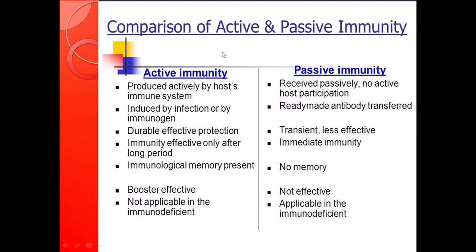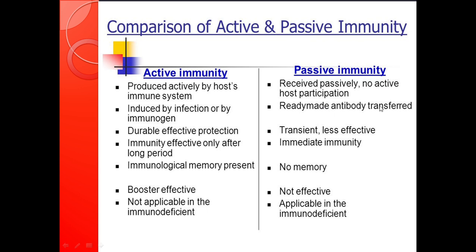Here is a comparison between the active and passive immunity. Active immunity is produced by the host's immune system while passive immunity is received passively through the vaccines. There is no active host participation. Active immunity is induced by infection or by immunogen.